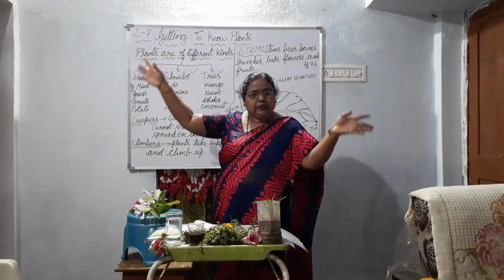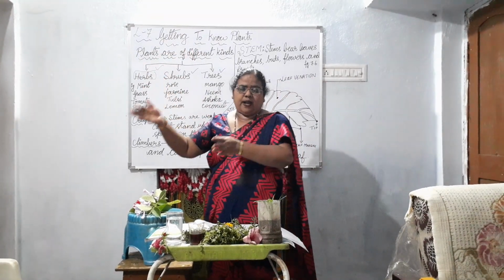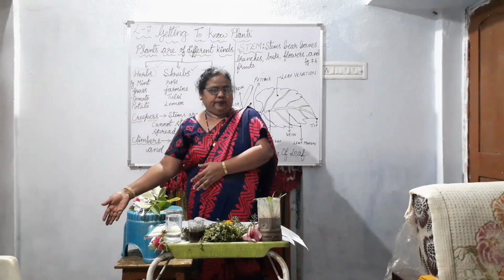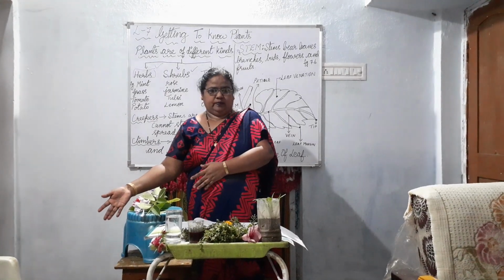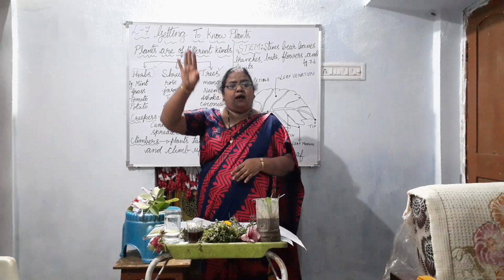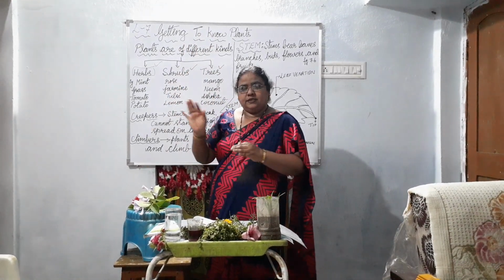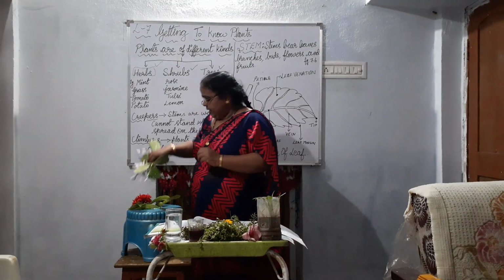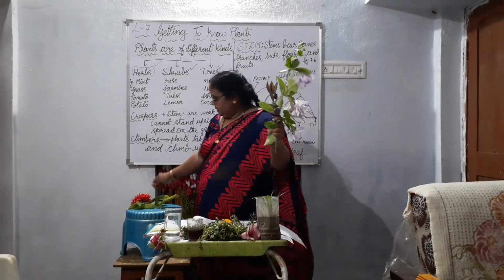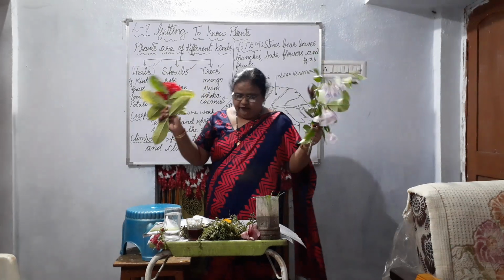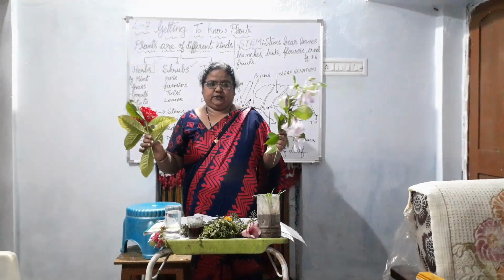These are very big plants. Can you bring those plants and keep them in the house? No, they are not movable. Some plants are huge, some plants are small. Now you can see here different types of plants.